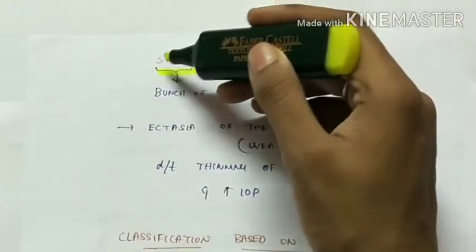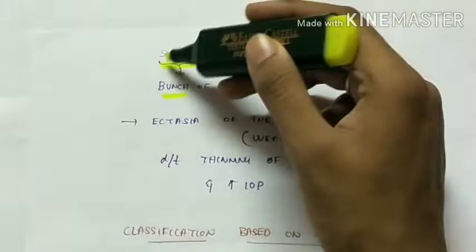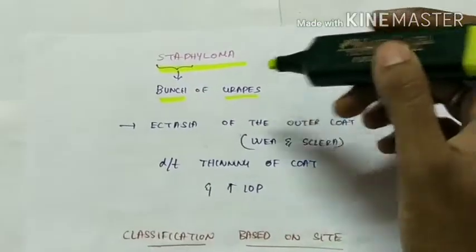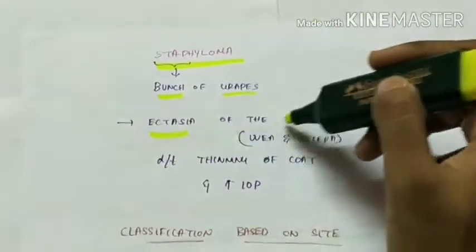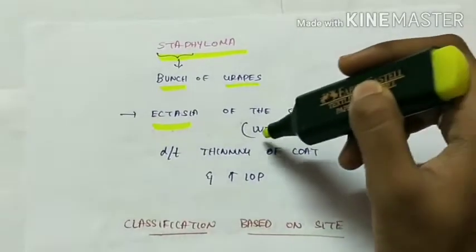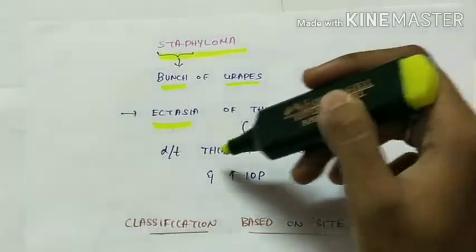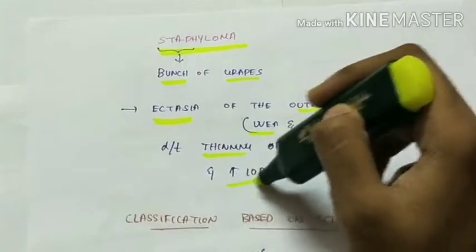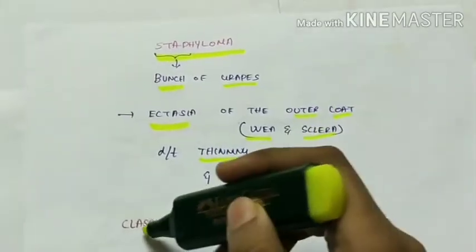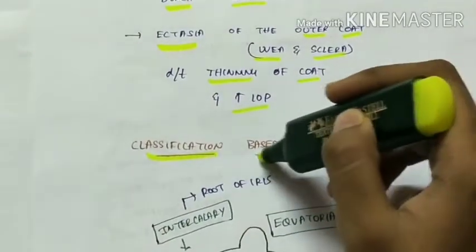Here the staphy means bunch of grapes, so there is a bunch of grapes appearance. Staphyloma is nothing but ectasia of the outer coat, which is the uvea and the sclera, due to thinning of the coat and increased intraocular pressure. Classification of staphyloma based on the site.